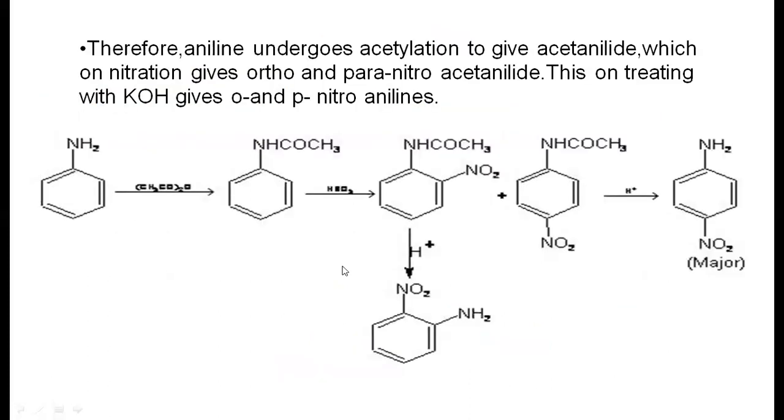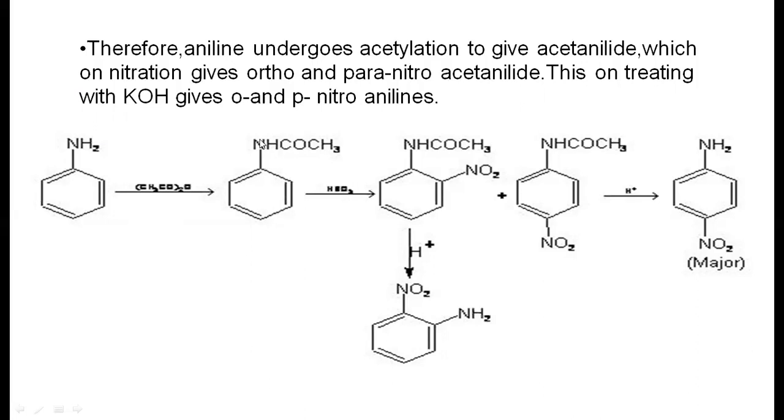So to produce only orthonitroaniline and paranitroaniline, first we have to do the deactivation of this aniline, or protect it. Here, aniline undergoes acetylation to give acetanilide, which on nitration gives ortho and paranitroacetanilide. This on treating with base gives the ortho and paranitroaniline. So this is the aniline. When it reacts with acetic anhydride, the acetyl group is substituted in place of the hydrogen and forms the acetanilide.